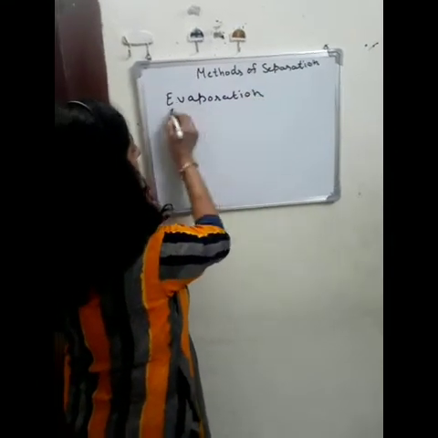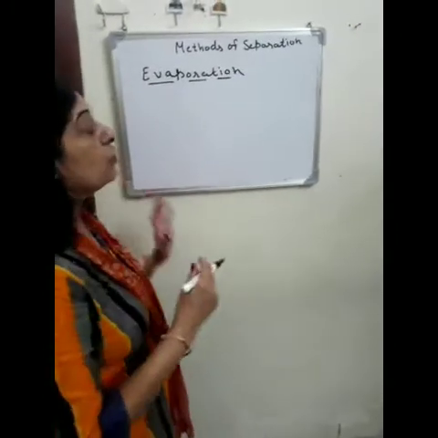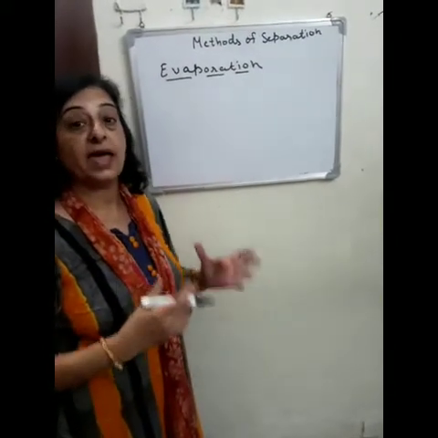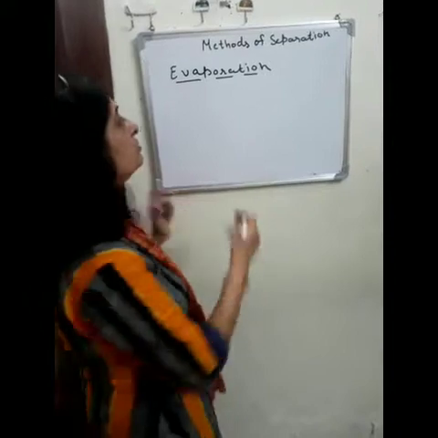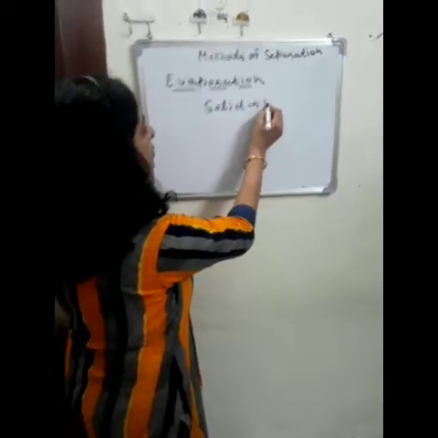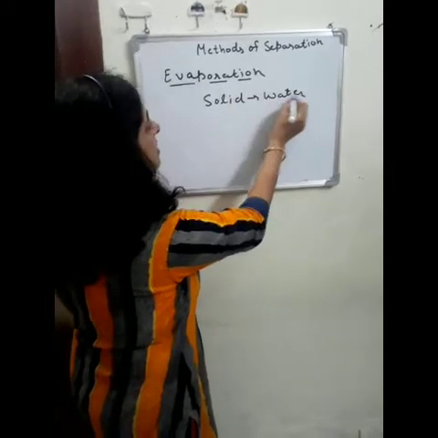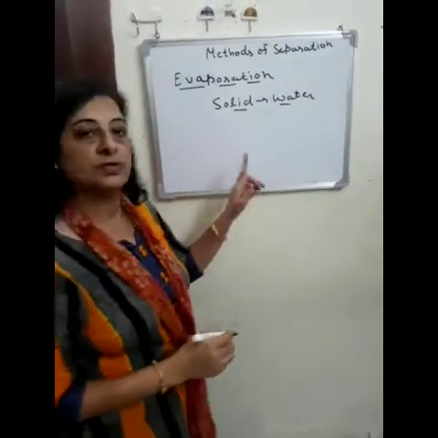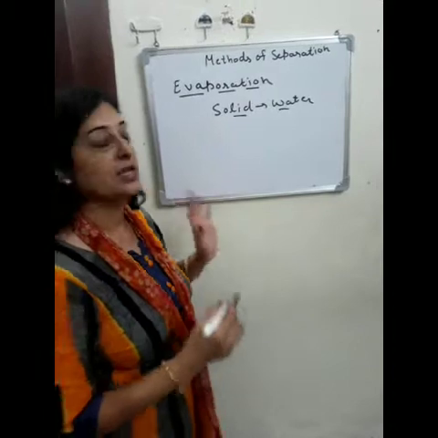Evaporation is a method to separate soluble impurities from any liquid. To separate the solids which are dissolved in water or any other liquid, we can use the process of evaporation.